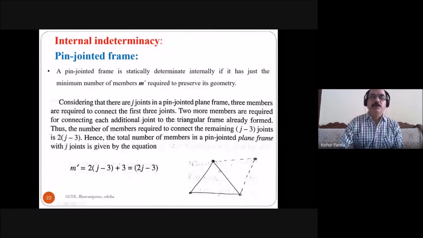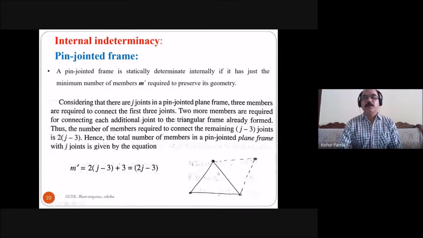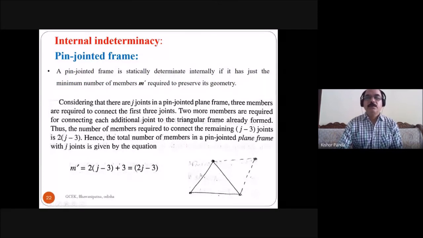Because here you see, first you consider this triangle. In this triangle, there are 3 members. This is the first member, second member, and third member. And these 3 members meet, or are connected at the end, by means of 3 pin joints.